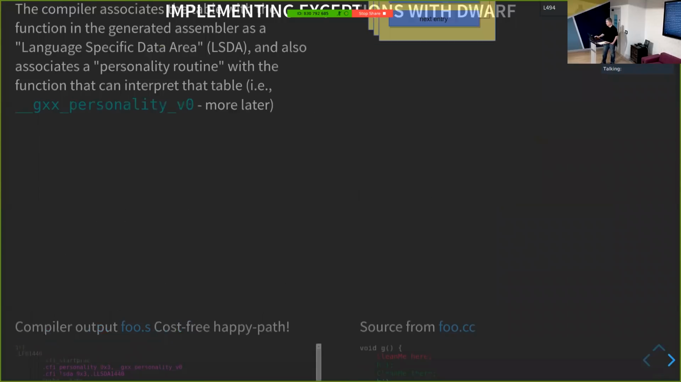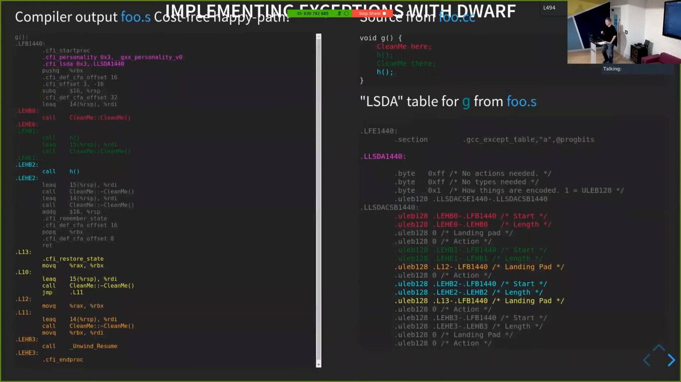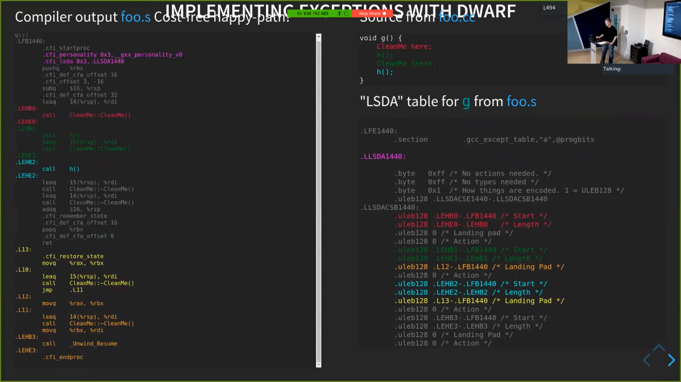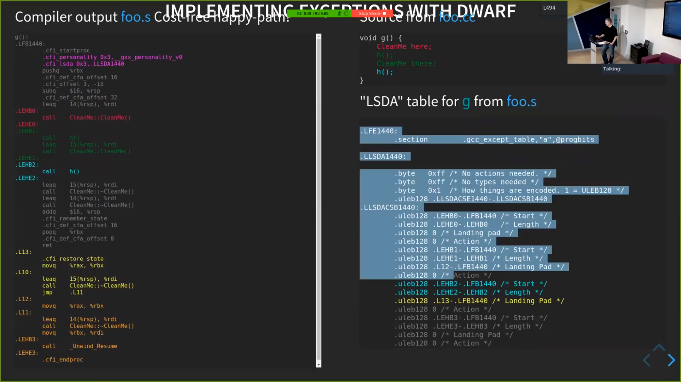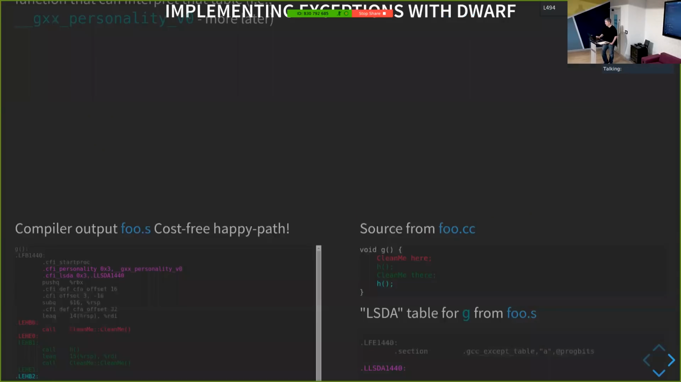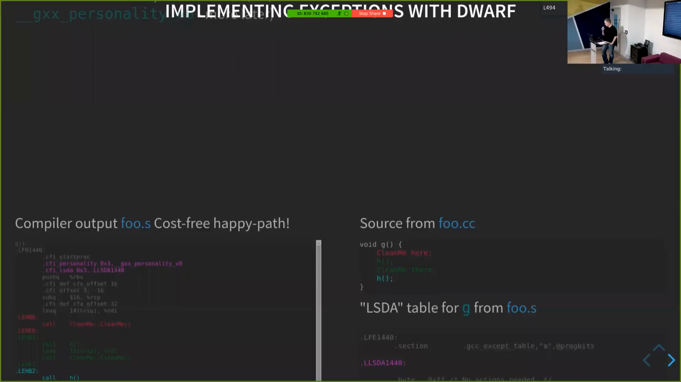This is our somewhat messy slide, but this is the compiler output for our function G. You don't need to worry too much about the individual instructions, and the colors will guide a little bit. Here's our original source for G, and here's the table that we looked at earlier. This data is just a representation of that previous table, and we can look at it in detail here.